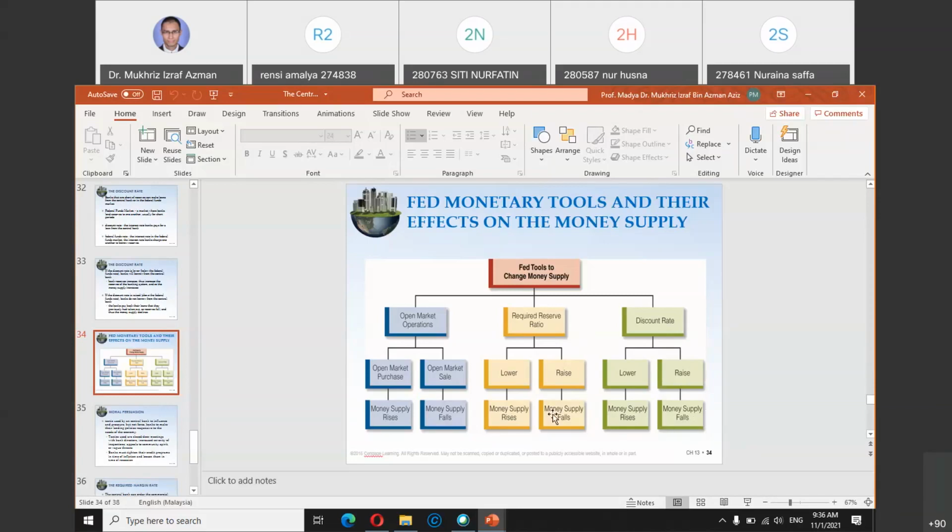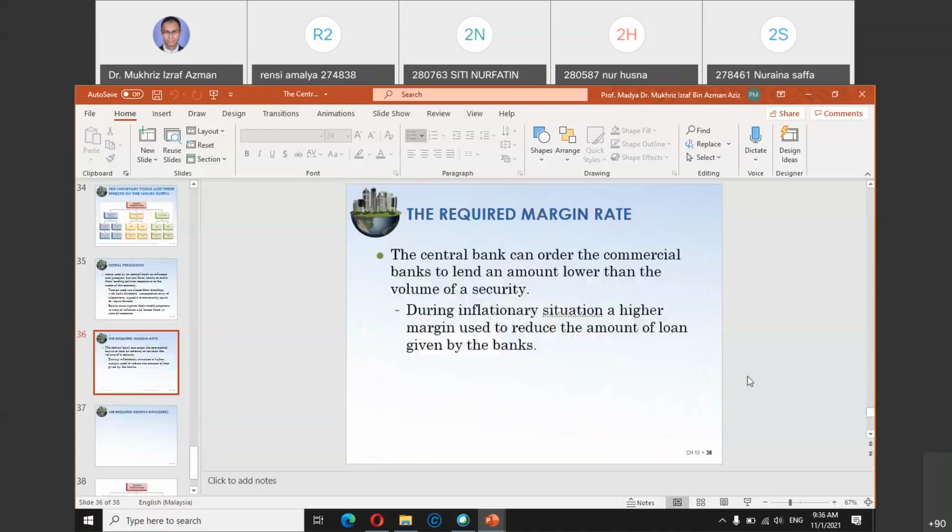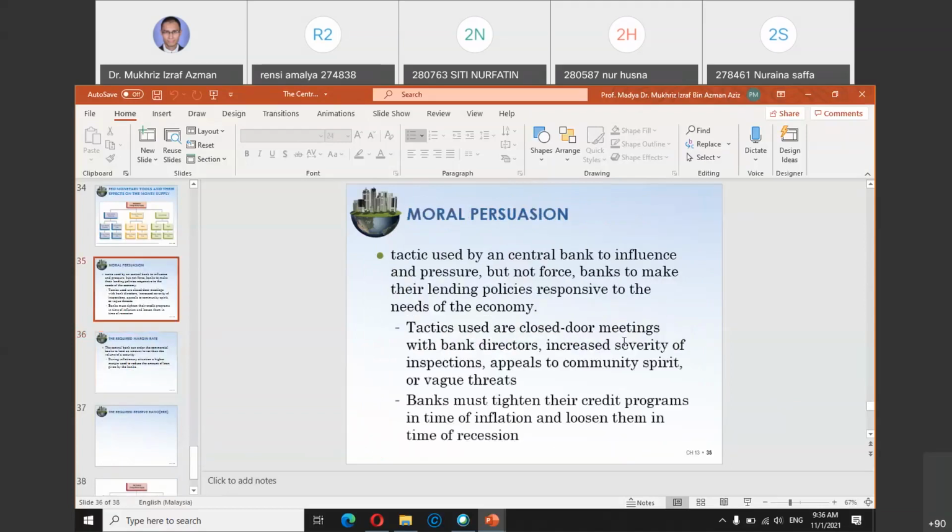So if you look at this diagram, it will give you a quick idea of how the three instruments that the central bank can use increase or reduce money supply. This is, I think, what you will be tested on, most of the time: how money supply increases or decreases, from the function of the central bank. Then you also have the required margin rate, and also moral persuasion.